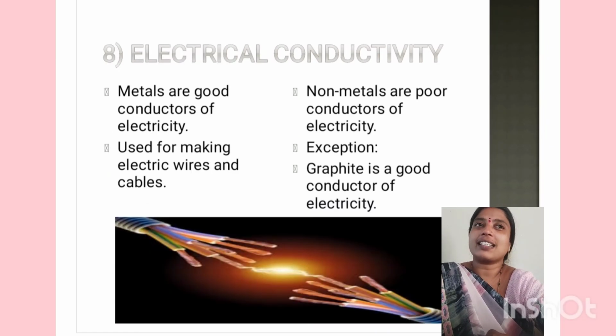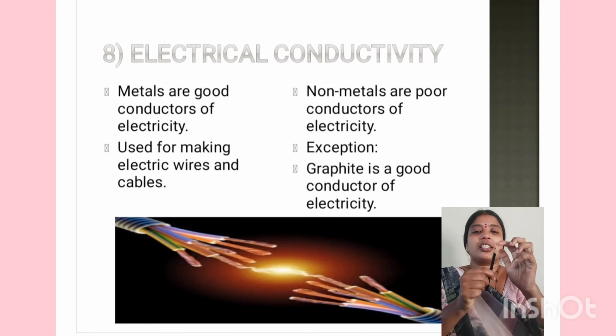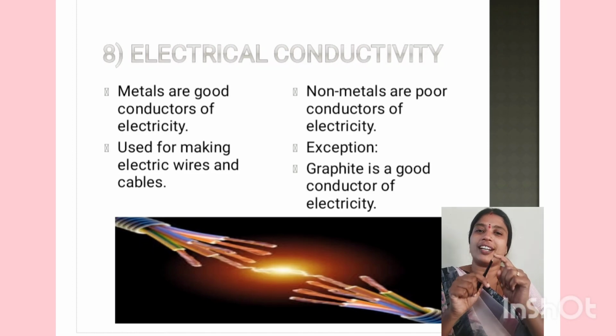Then next is electrical conductivity. Now what is electrical conductivity? Metals are good conductors of electricity. Electrical conductivity means the ability of the substance to carry electricity through it. So metals are good conductors of electricity, and that is why they are used for making electrical wires and electrical cables. On the other hand, non-metals are poor conductors of electricity. But again, graphite is a good conductor of electricity.